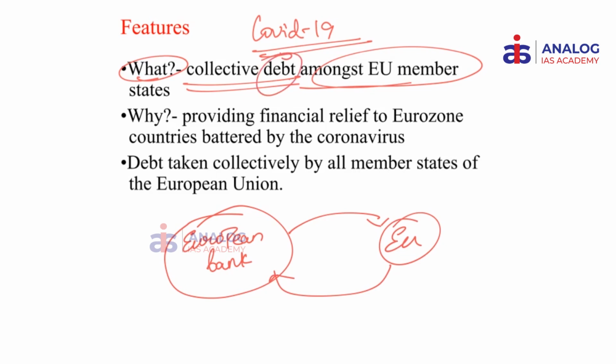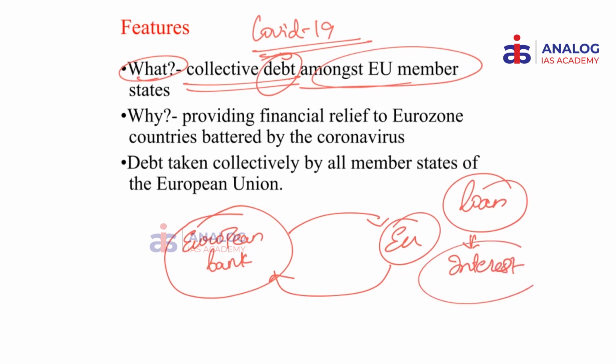Now, what is a debt instrument? It is nothing but a sort of loan, and this loan will have an interest, and after a certain period of time, the person or the entity that is taking this loan should pay back with interest. That is the most simplistic explanation of a loan or a bond.